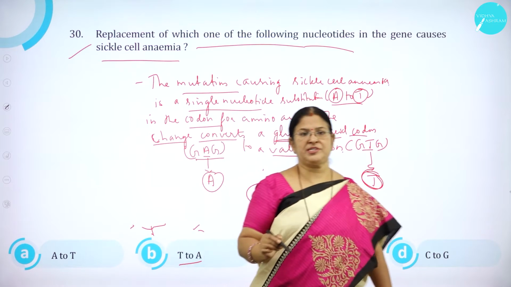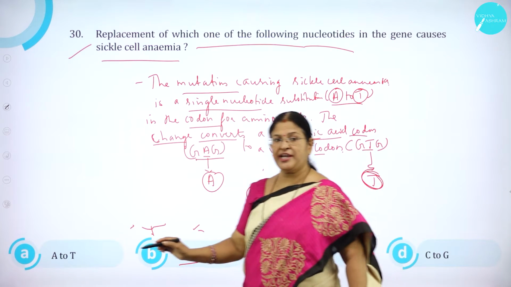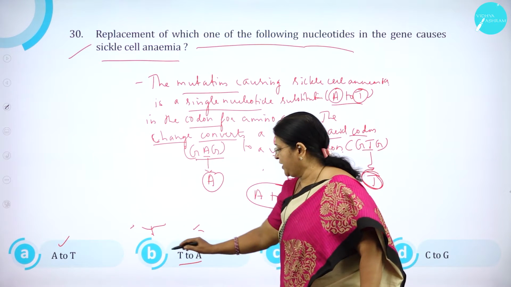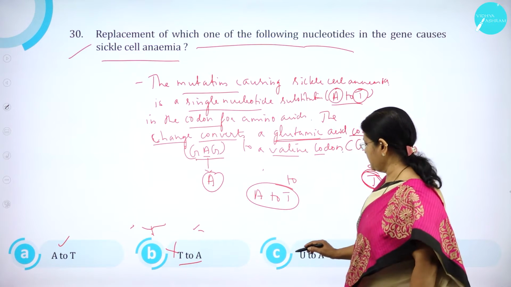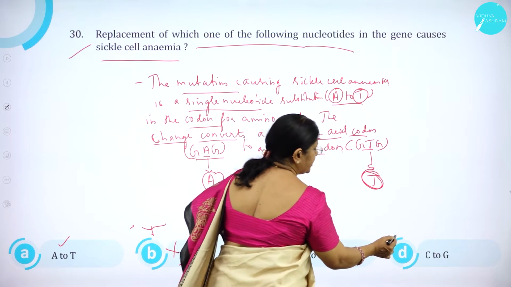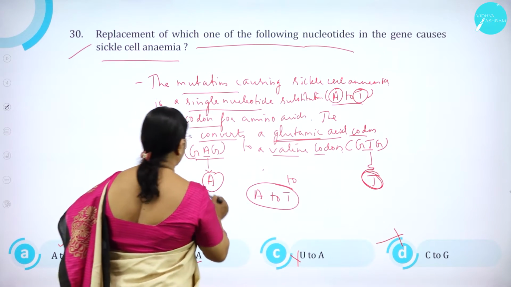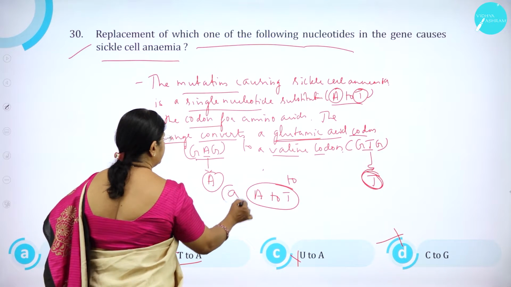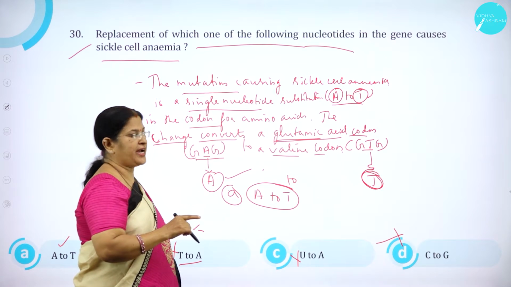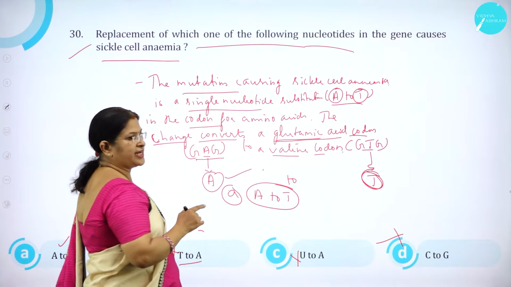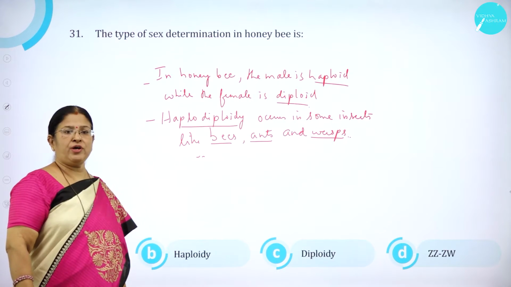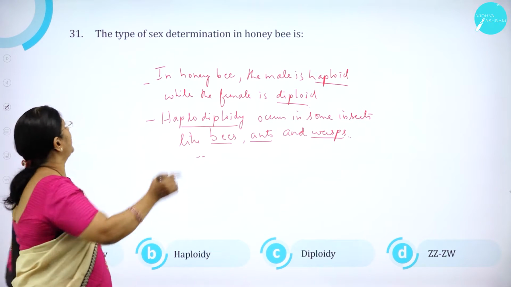Which is the option having A to T? Option A, A to T, is correct. Option B, T to A, is wrong. Option C, U to A, is wrong. Option D, C to G, is wrong. So option A is correct. Replacement of the nucleotide in the gene that causes sickle cell anemia is A to T. Moving on to question number 31.